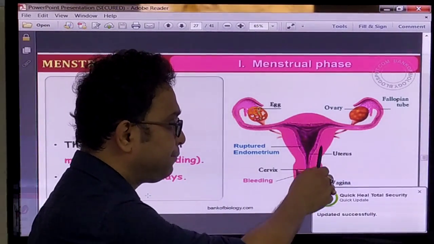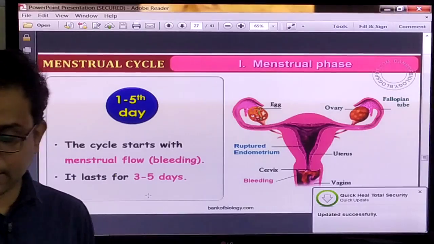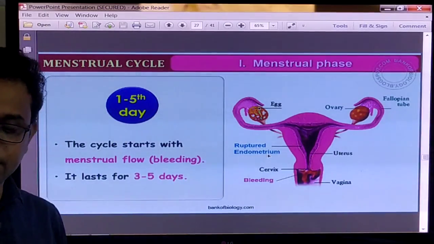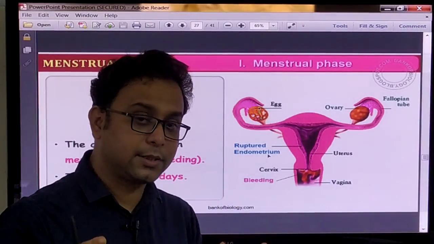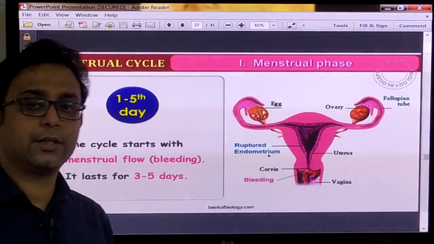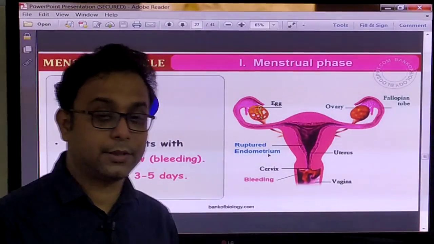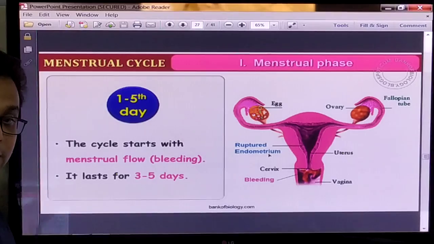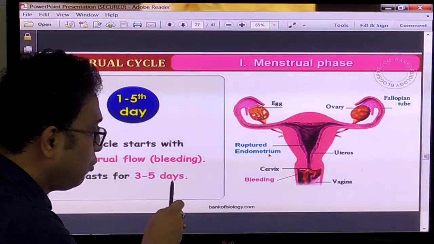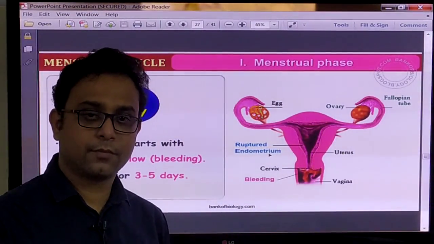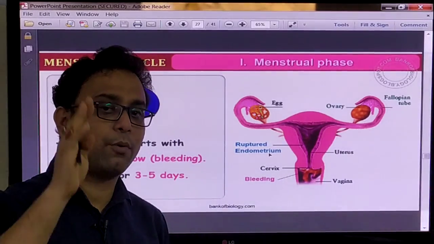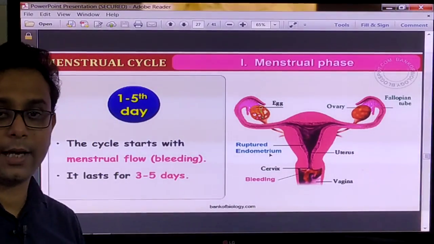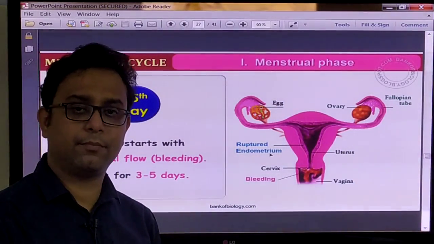In the vagina, and the uterus, in the uterus, different regions or different layers are there that break down at that particular time. So the blood vessels also rupture. So blood is released on those days, generally lasting for 3 to 5 days. So the endometrium, the most important layer of the uterus, breaks down at that time. It degenerates at that time.